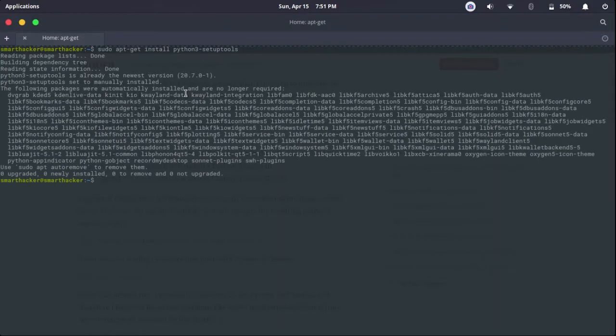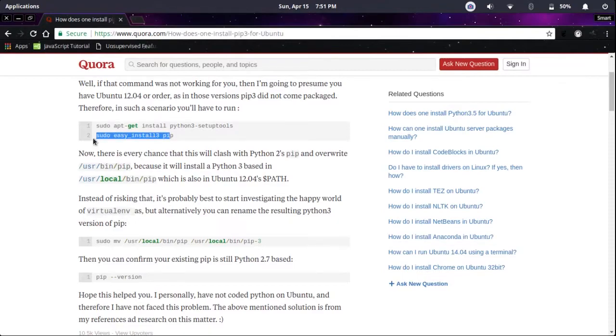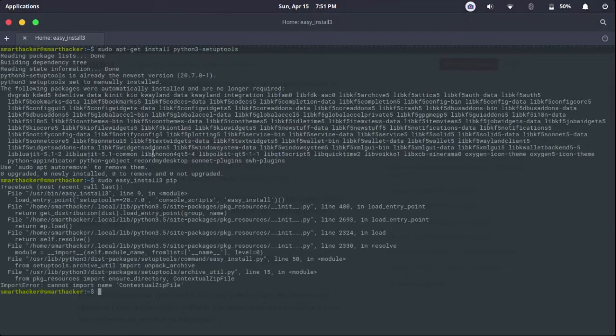I have already installed it, so it's not giving me any prompt, but you will get a prompt where you have to type Y and then press enter, and then just copy this one and paste it here. This will by default install pip3, which is used for Python 3, and pip is just for Python.